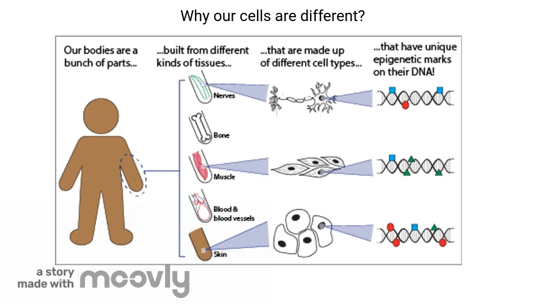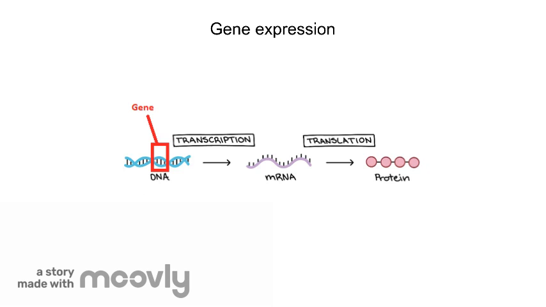Why are our cells different? Gene expression has a big role in this. So, let's talk about gene expression. What is gene expression? Every cell has the same DNA code, but different genes, sections of DNA, are used for one cell type versus another. An example is liver cells versus muscle cells.